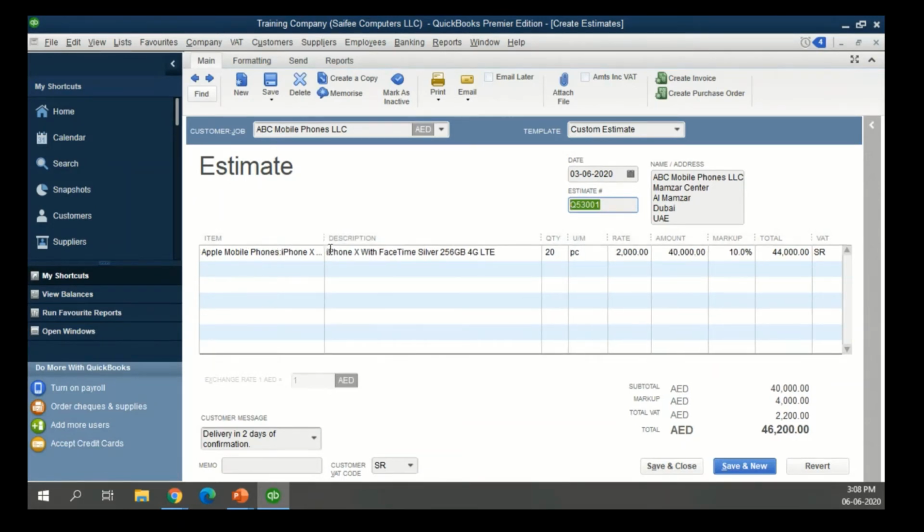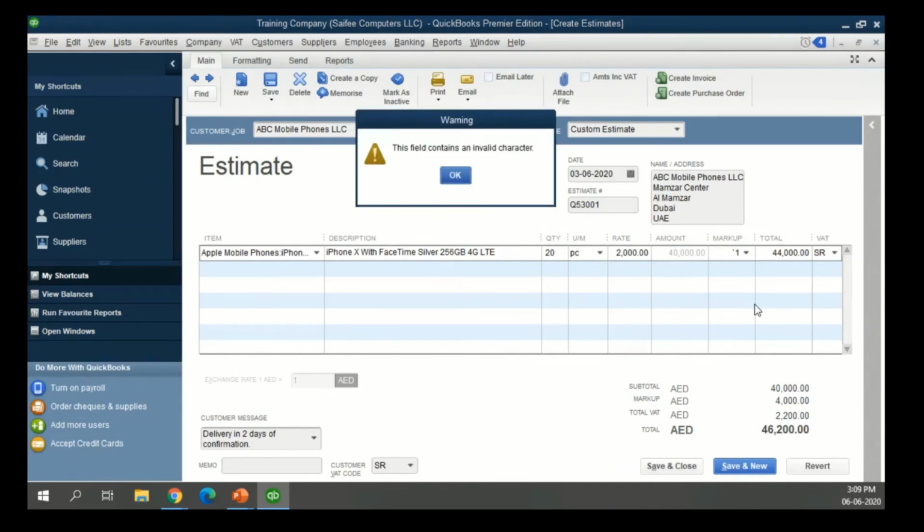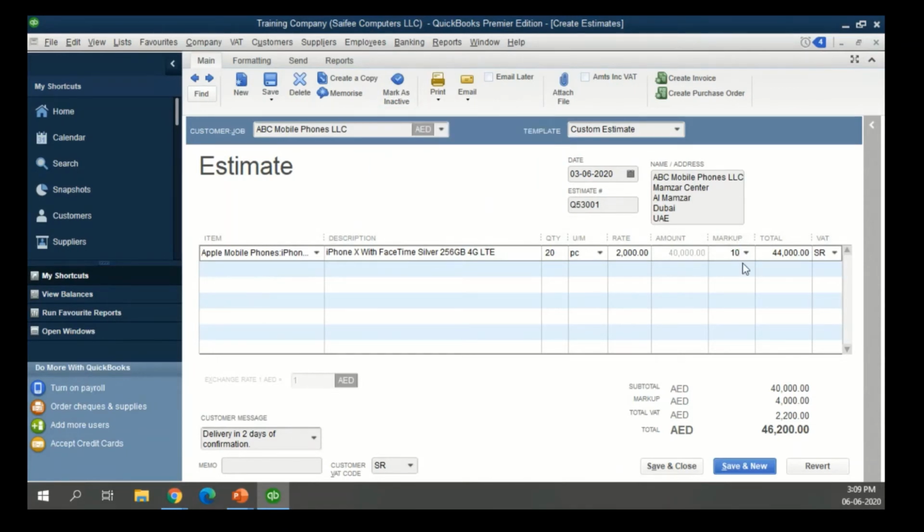Then you move on to select an item which you are giving a quotation for. So here it will tell you that, okay, this is your cost of this item. You have an option to enter a markup. Since it's an estimation you are doing or a quotation you want to send, if you want to play around with the markup, you can do that. Or if you want to directly enter the selling price, that is also possible. You can even enter the direct amount, that's also possible.